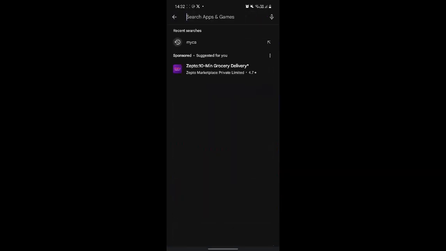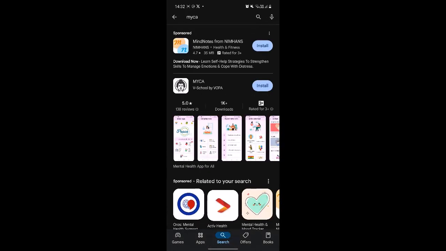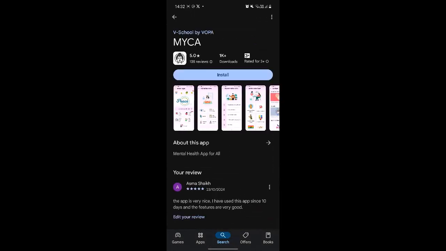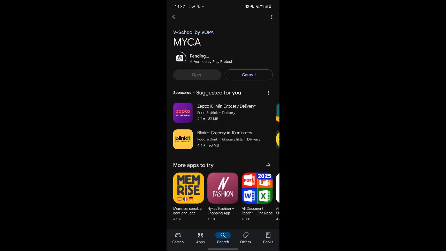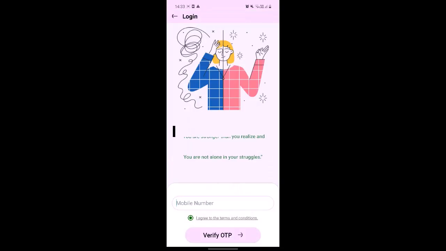To download the Mica app, simply go to the Play Store and type Mica. Now click on Install to download it. Once the app is downloaded, open the app.